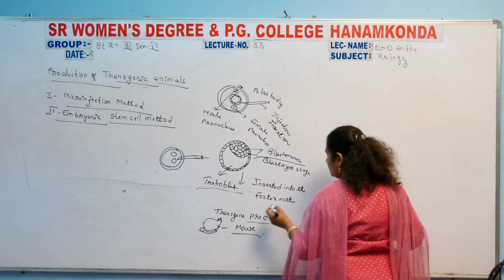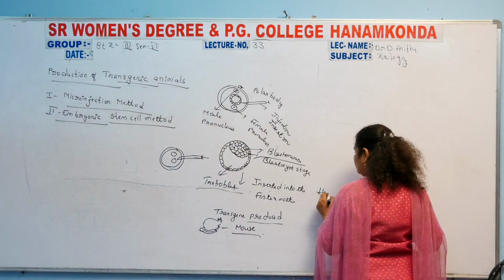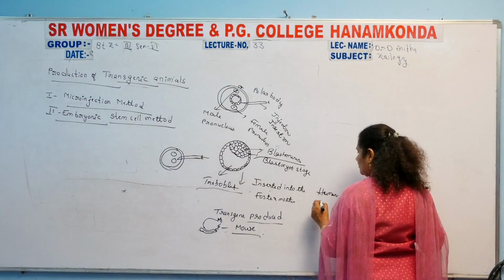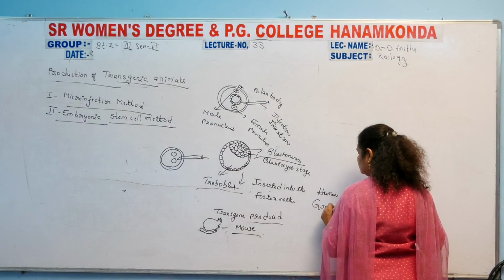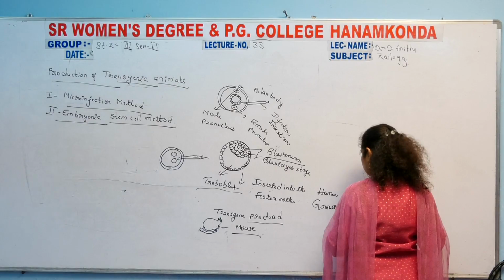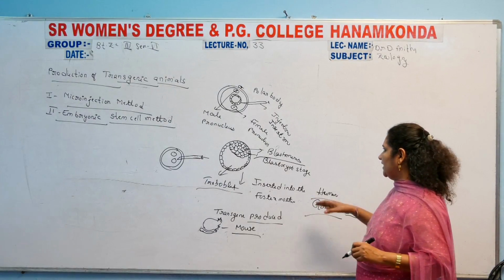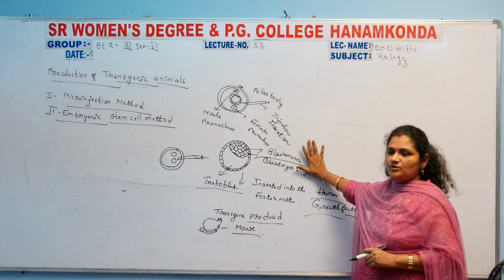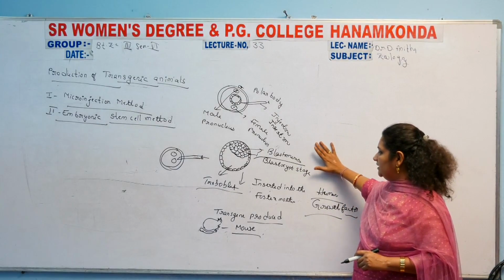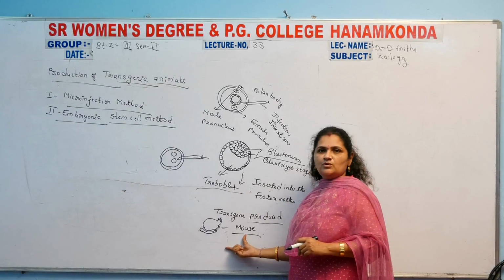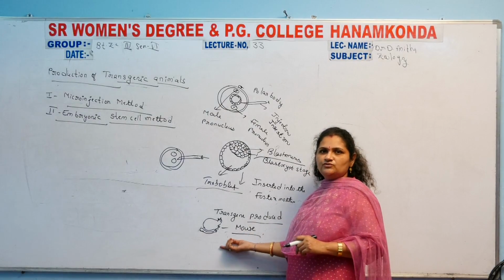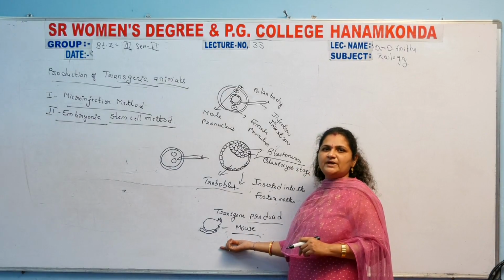The example here is a human growth factor. The growth factor was inserted as a transgene into the blastocyst stage. Finally, the transgenic mouse was formed, and it was completely different from its parents. Why?